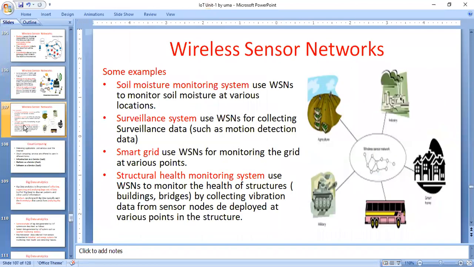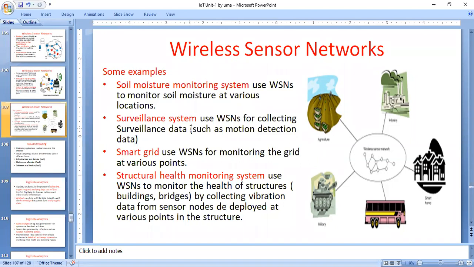Another application is the soil moisture monitoring system. That means in order to identify the ground levels for growing a plant, you monitor soil moisture at various locations. For a particular place, for example in Chittoor district or Prakasam district, you will monitor the different soil information with this system.